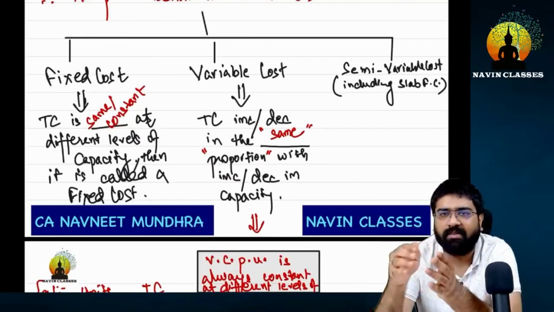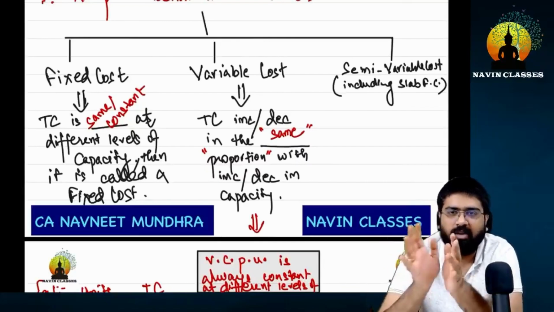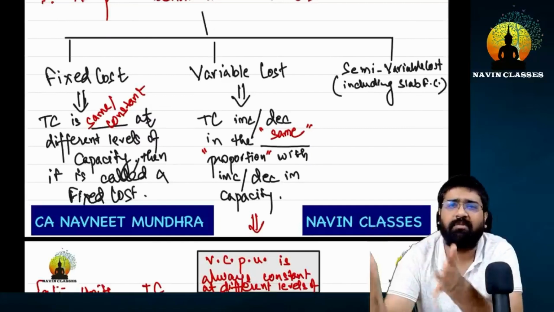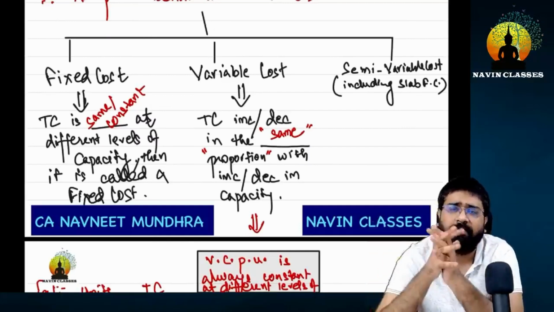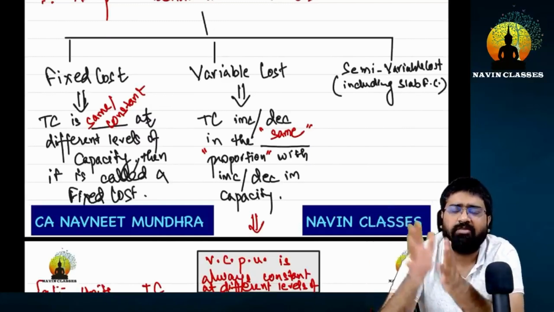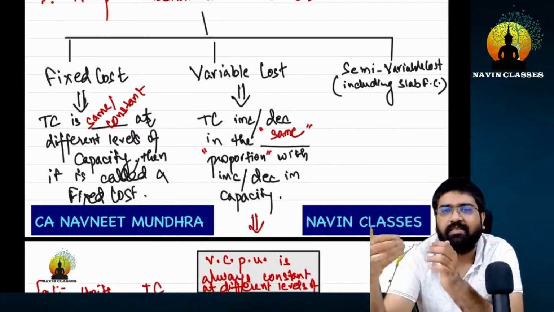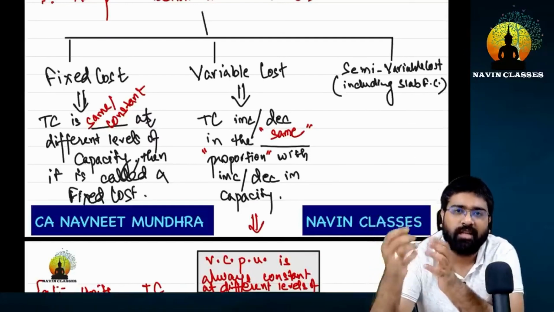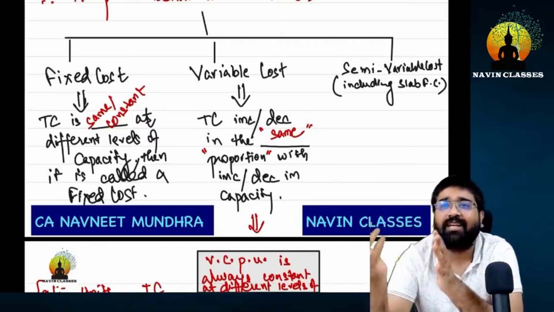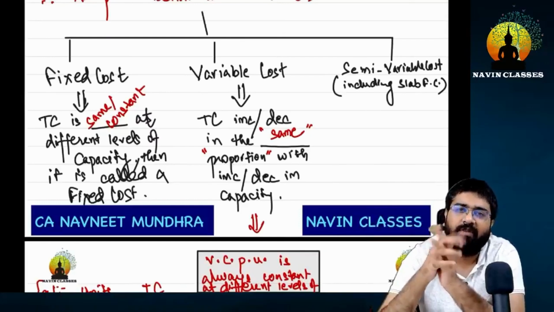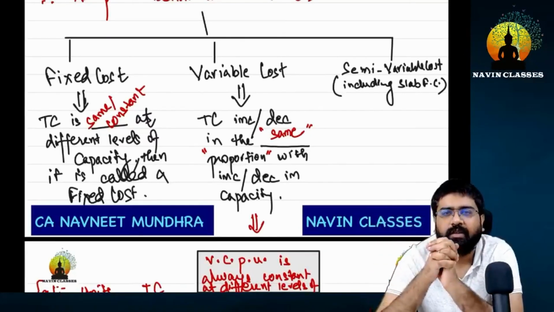When you build a center, you won't build it for just one student. You will build a decent center that can accommodate up to 200 students, like we had in our CA centers, with a capacity of 500 to 700. Now, based on that, there are admissions. Let's say admissions are not 500 or 700, but up to 1400. If this starts happening, then we will have to take another center on rent and work there.